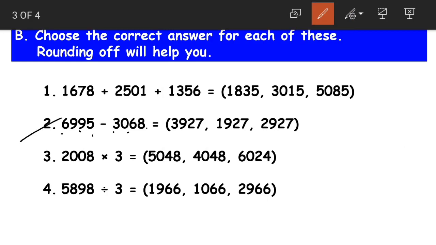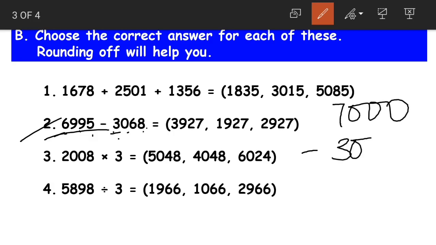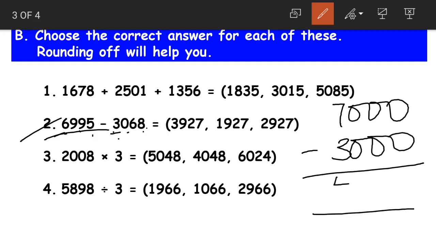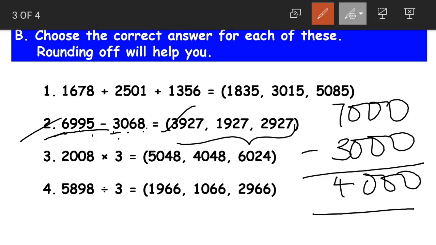6995 minus 3068. Again, both the numbers have thousands as their highest places. So rounding off to the nearest thousands, 6995 becomes 7000, and then we have 3068, which can be rounded off as 3000. When we subtract these two, the answer we get is 4000. Now among the given options, which is nearer to 4000? Yes, 3927. So that becomes our correct answer.